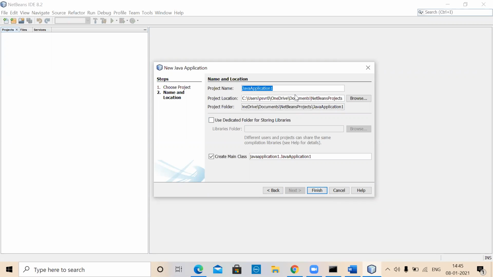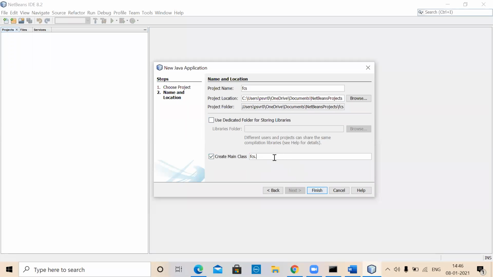A project can contain a number of class files, a number of programs, in fact, which are related to a particular domain. Right now, our project name is Foundations of Computer Science. I will just simply call it FCS. That is the project name. Whereas the class name can be different. It is assuming the class name to be the same here, but we can always give a different class name as a part of it.